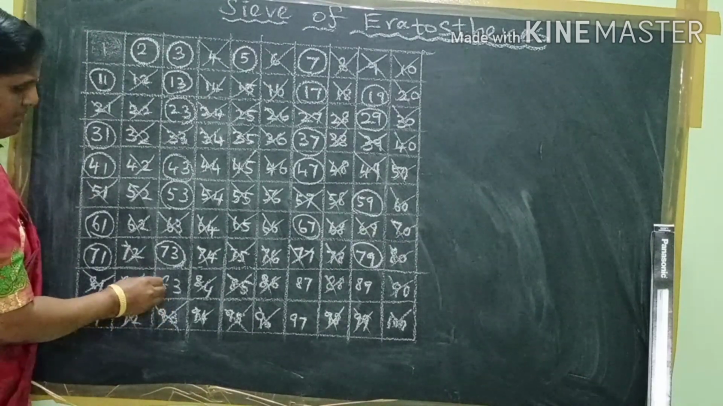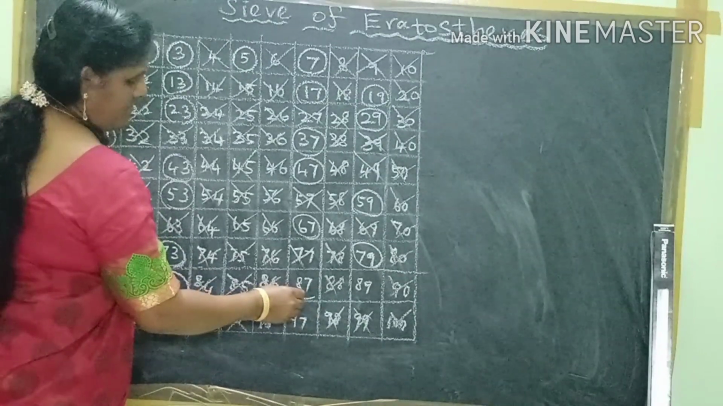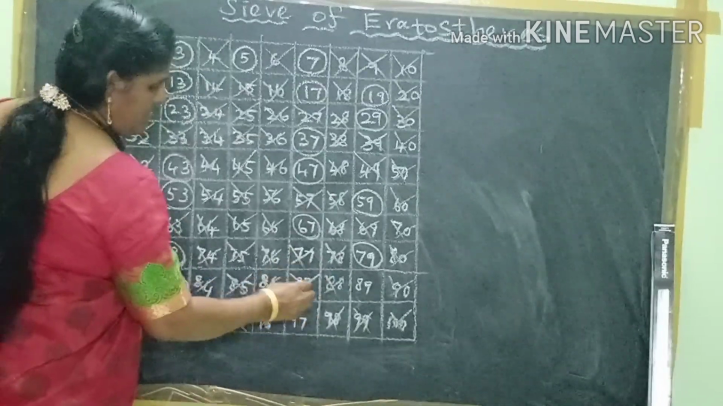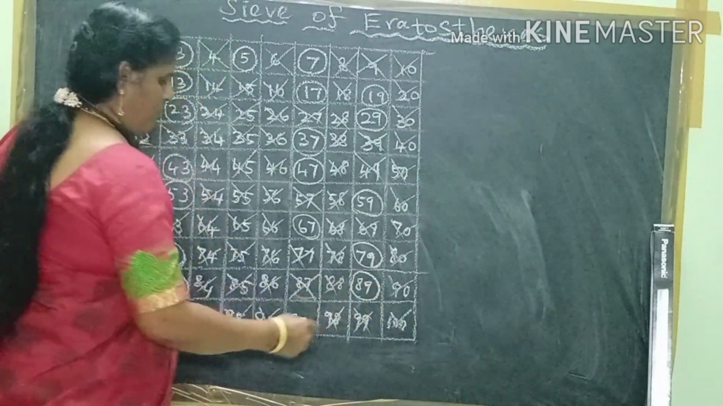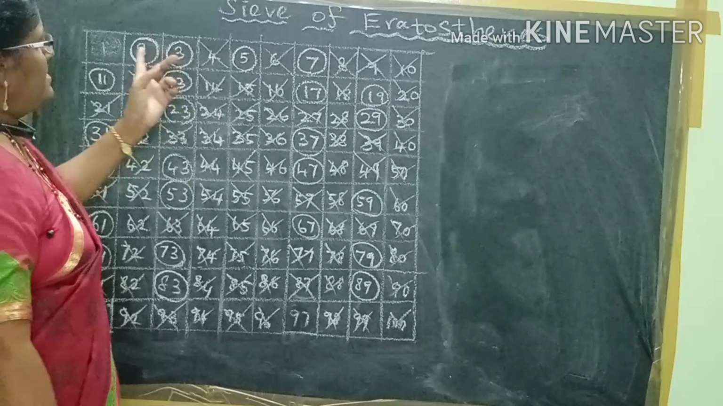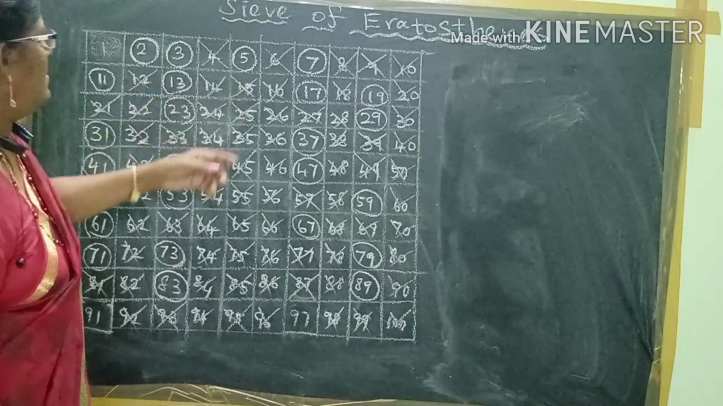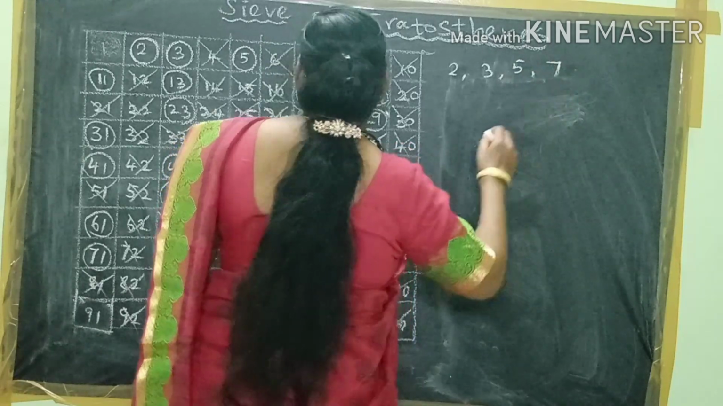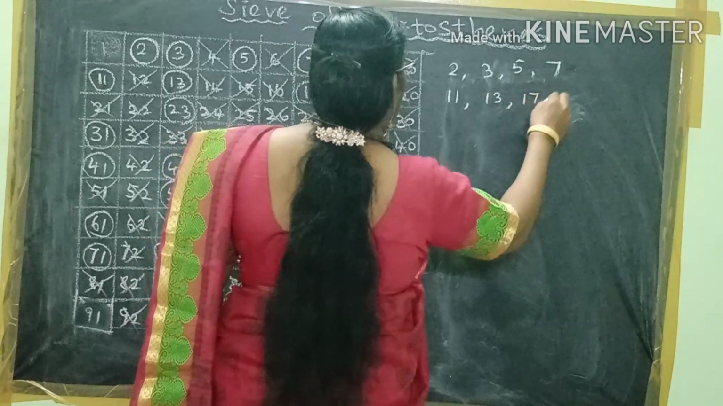So you just cross it out. And 83 is a prime number. And 87 is a multiple of 3. You just cross it out. And 89 is a prime number. Now after we cross out the numbers, we are left with the encircled numbers, which are the prime numbers. Let us see: 2, 3, 5, 7. So see the first row: 2, 3, 5 and 7. And the second row: 11, 13, 17, and 19.